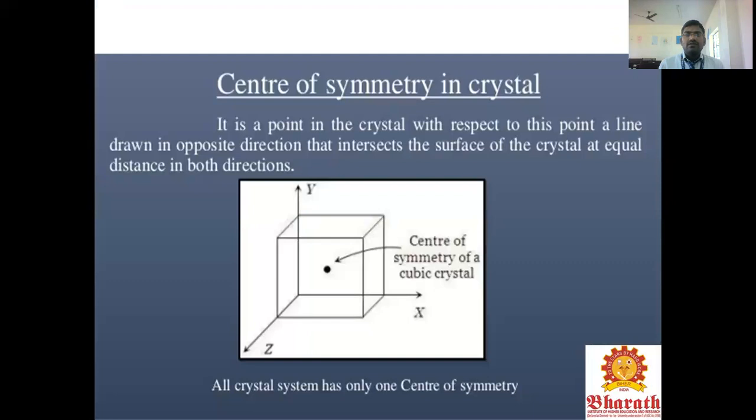With respect to this point, a line drawn in the opposite direction increases the surface of the crystal at equal distance in both directions: x axis, y axis, z axis. You have to rotate in all 3 directions. For the center itself, this is the center of symmetry. All crystals have only one center of symmetry for this compound.